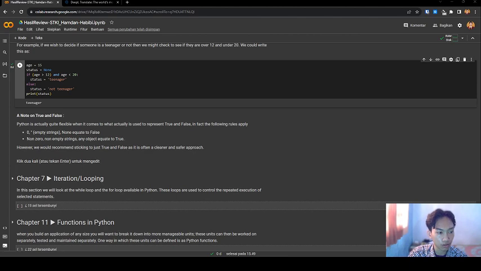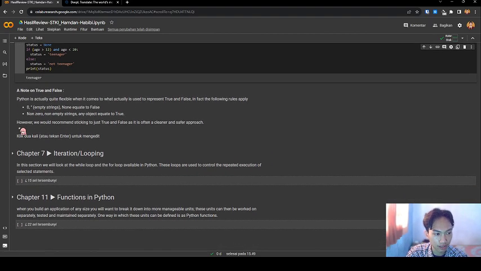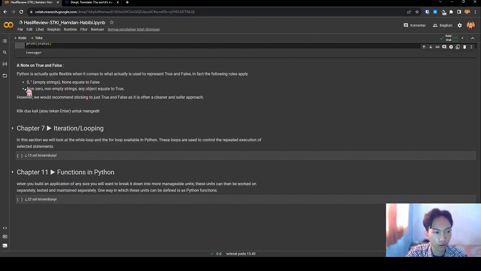Next, truthy and falsy values. Python is actually quite flexible when it comes to what is used to represent true or false. In fact, the following rules apply: zero and the empty string are equal to false; non-zero numbers, non-empty strings, and any object are equal to true. However, we would recommend sticking to just True and False, as it is often a clearer and safer approach.